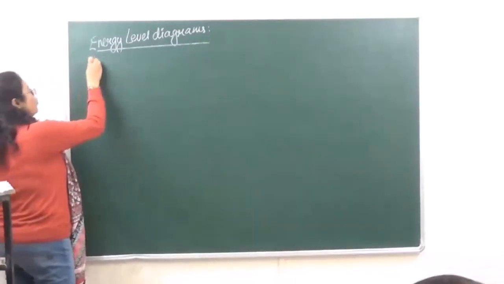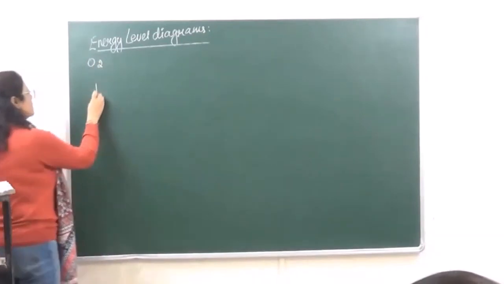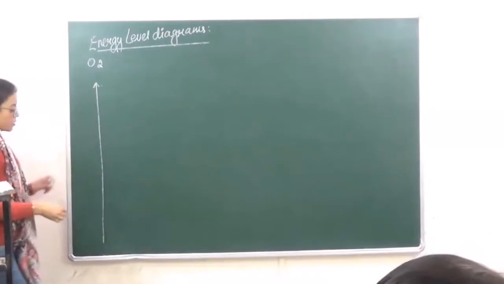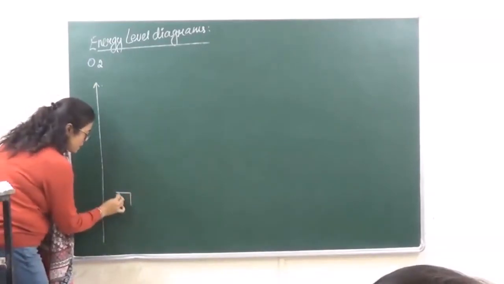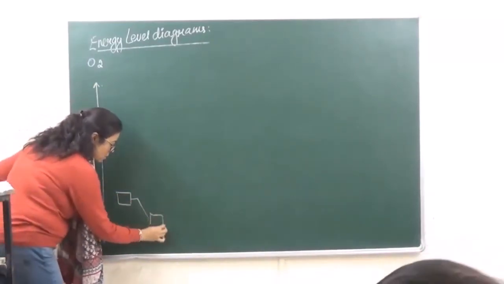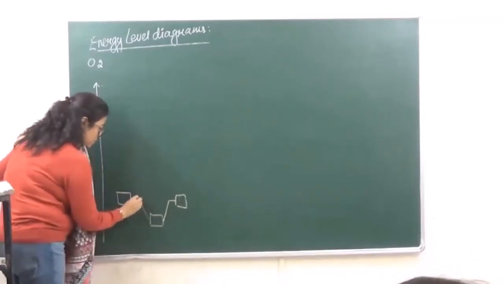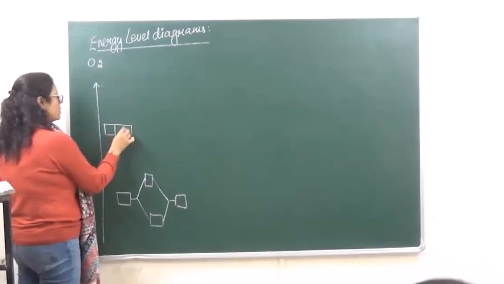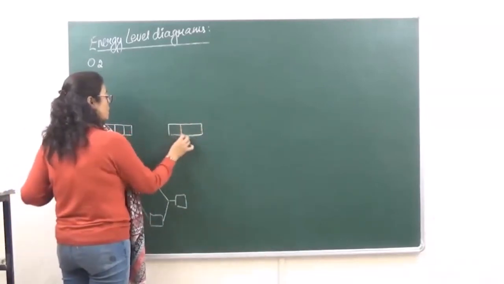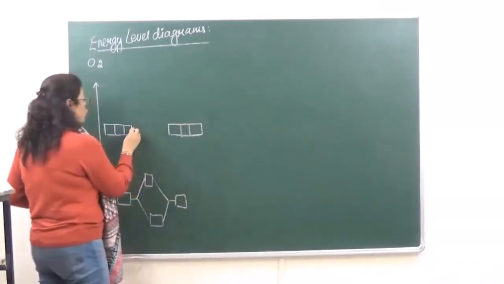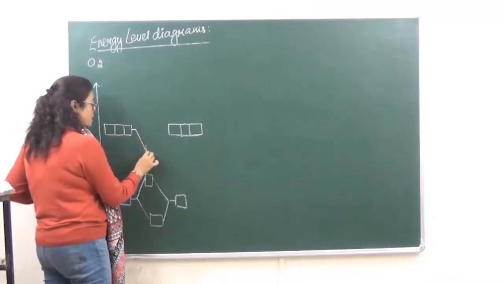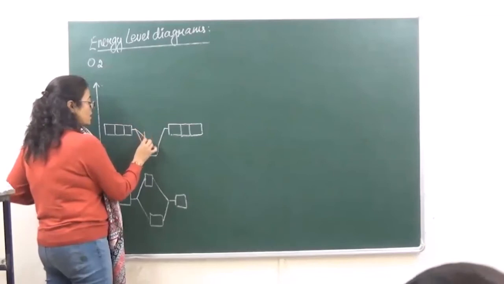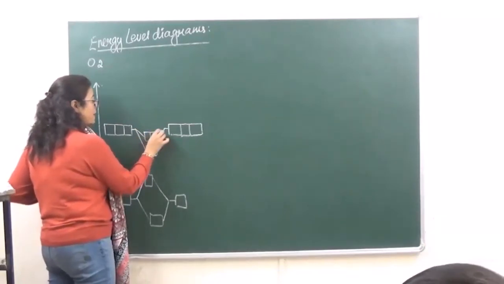When we are talking about the oxygen molecule, the energy level diagram is going to be the same for 2s. Over here we are saying that sigma 2pz is at a lower energy level. Then after that pi.